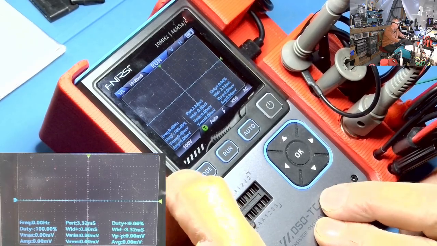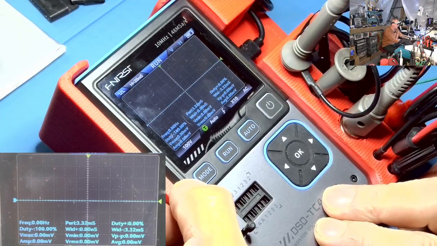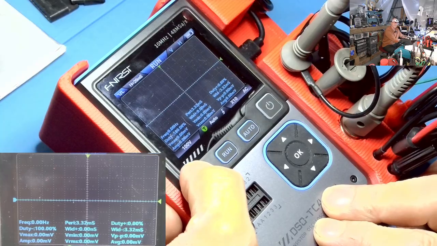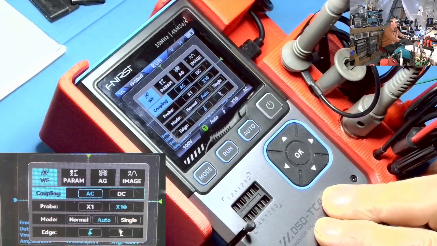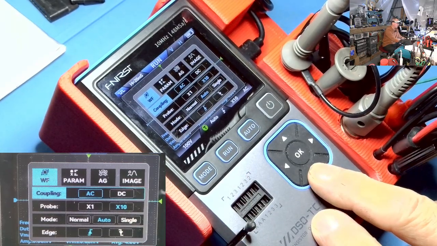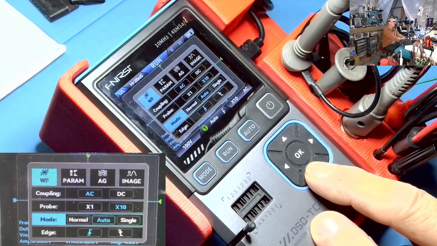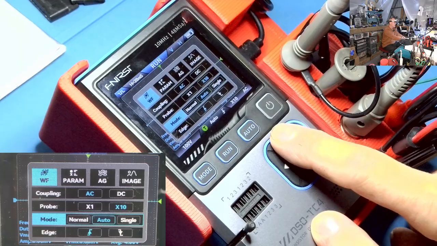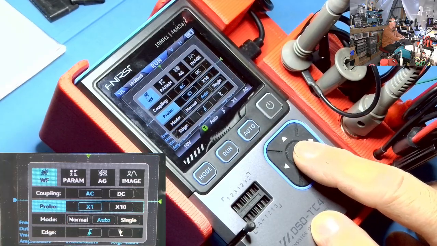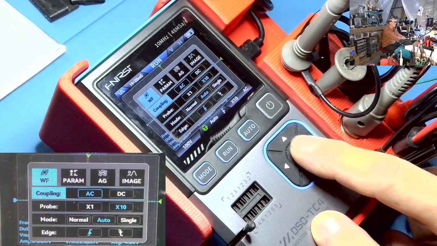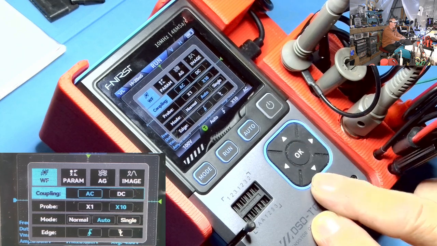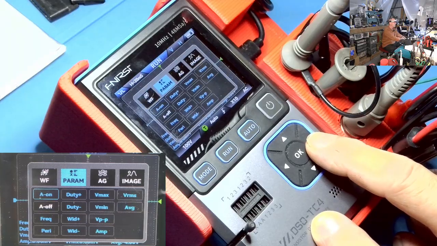To enter the menu, you do a long press on the mode button right here. That enters this menu. Use the up and down arrows to move on the left column and the OK button to switch the parameter that you want to change. Use the right arrow to move across.